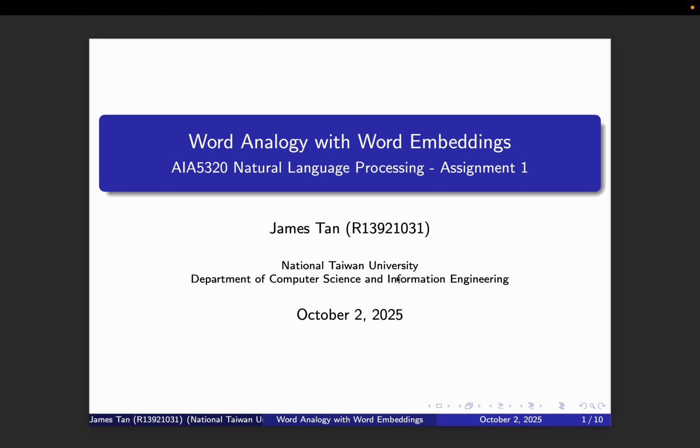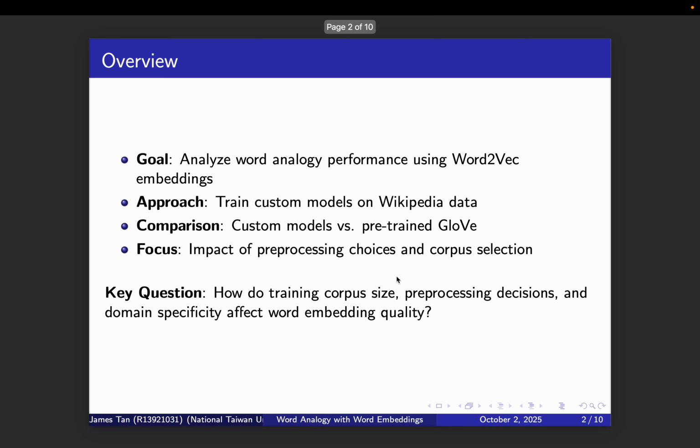and my findings on homework 1 and word analogy performance using word2vec embeddings. I trained custom models on Wikipedia data and compared them against pre-trained GloVe embeddings. My analysis focuses on how pre-processing choices and corpus selection dramatically impact performance.